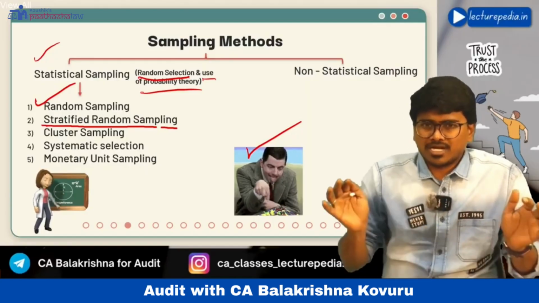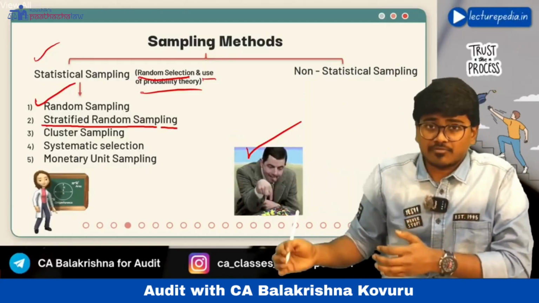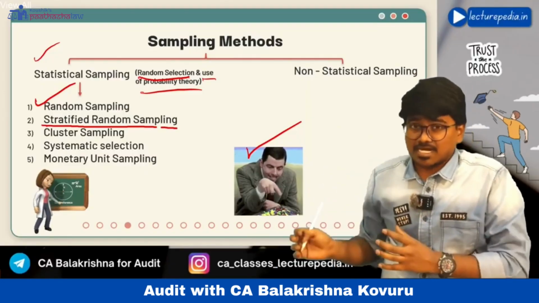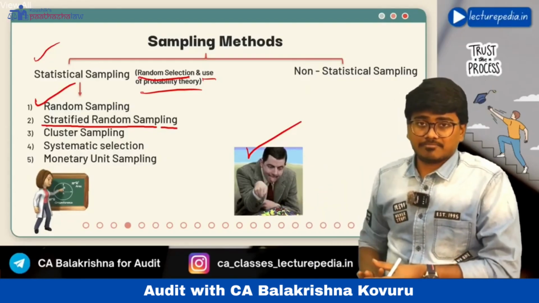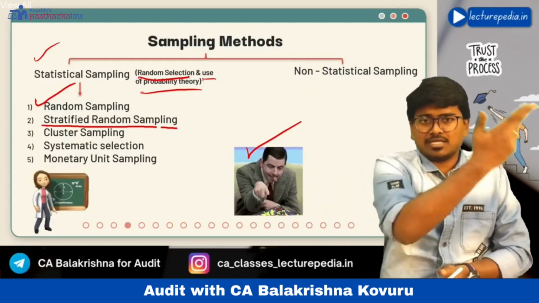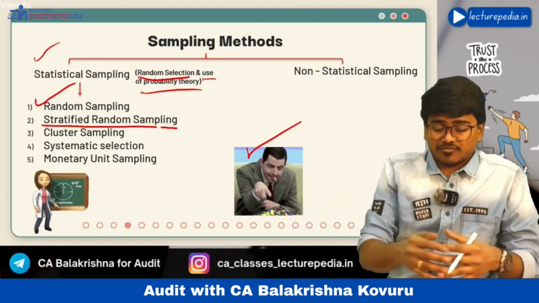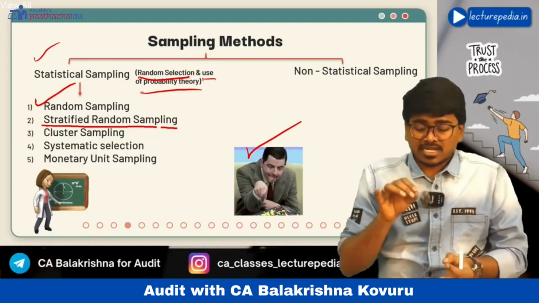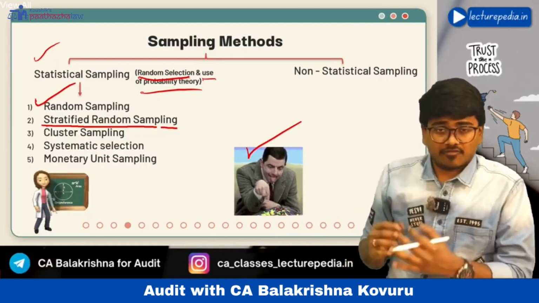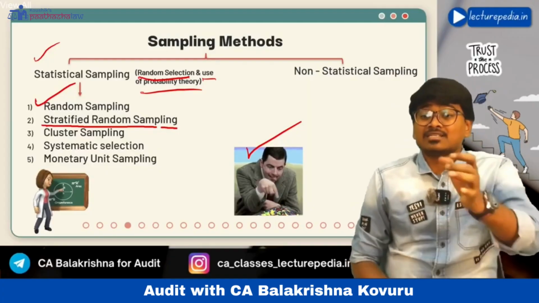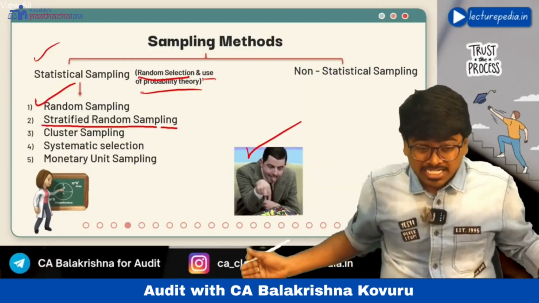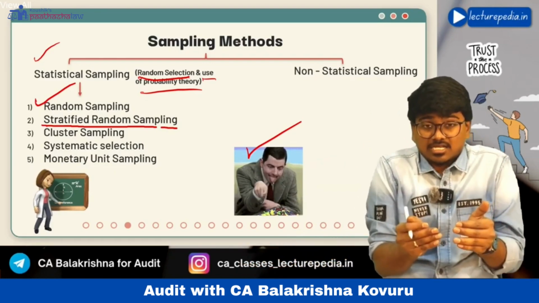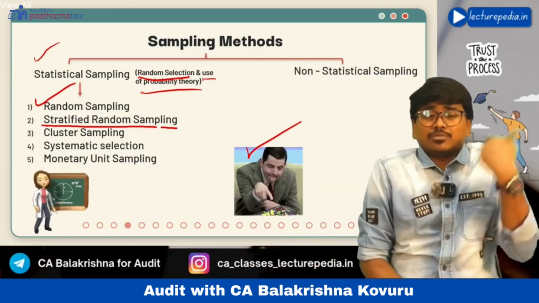So now you have divided the entire population into strata. Now from these strata you will randomly select some of the samples. Again you can apply random number tables, and from each stratum you can generate random items for sampling. That is stratified random sampling. You have first of all divided the population into strata, then from those strata you randomly select the sample.